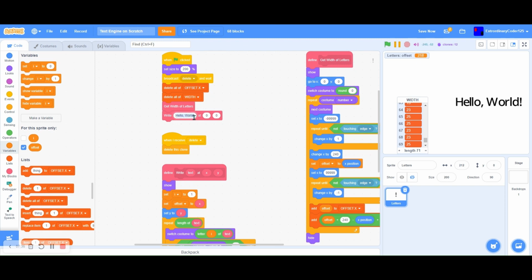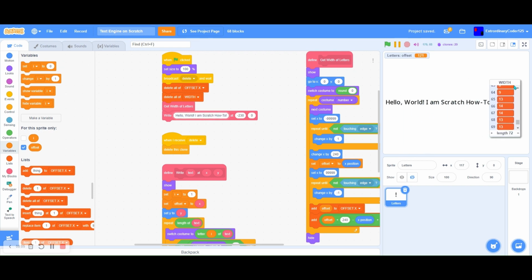Yep. Hello world. I am Scratch. How to? Wait, I didn't set a dash. Oh yeah, negative 230. Yeah, that's way too long. It says 100. Yeah, I didn't set a dash. Okay, so it should do it this time. Yep. Right there. I am Scratch. How to? Hello world. I am Scratch. How to?